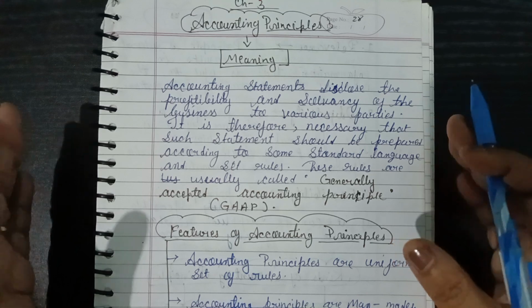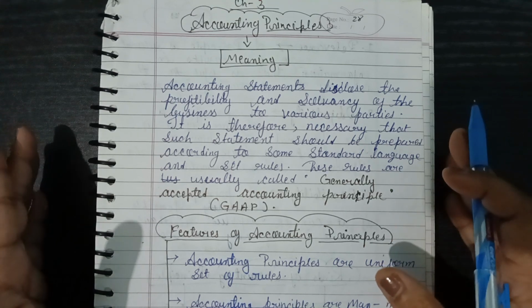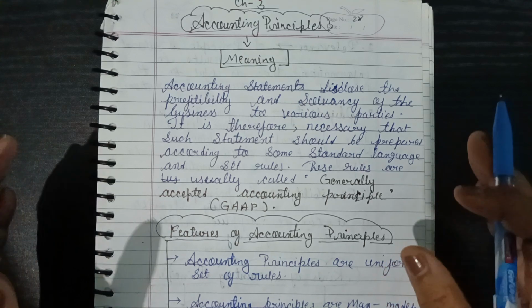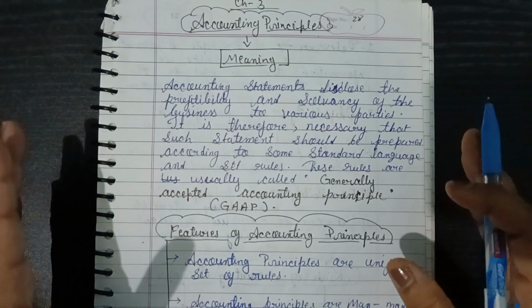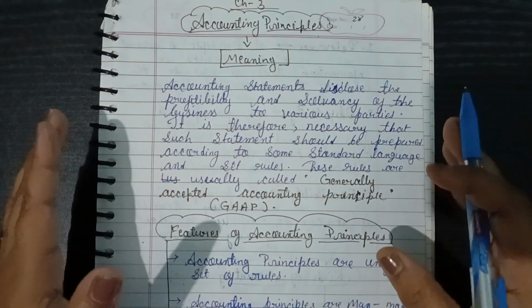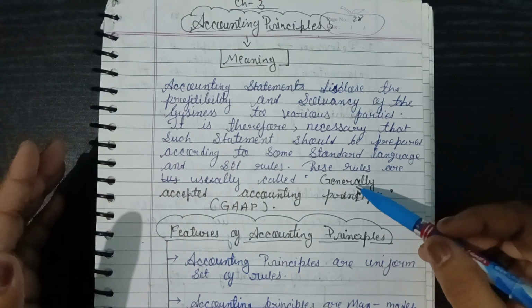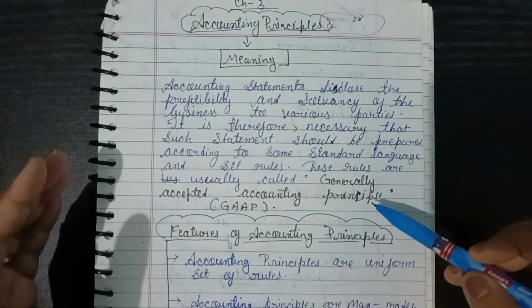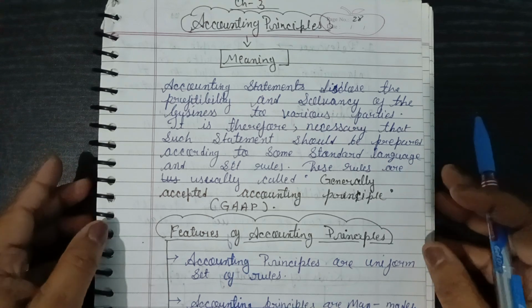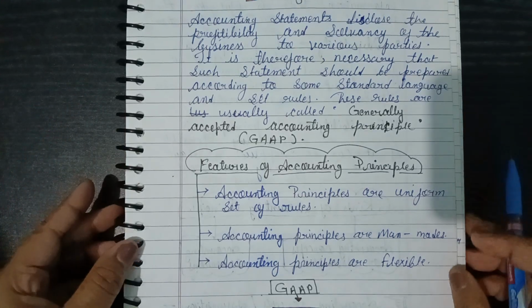So the accounting principle says every businessman should maintain the accounting in a systematic manner, in a standard language and set of rules. So this is all about the accounting principles, and we also said generally accepted accounting principles, that is GAAP.